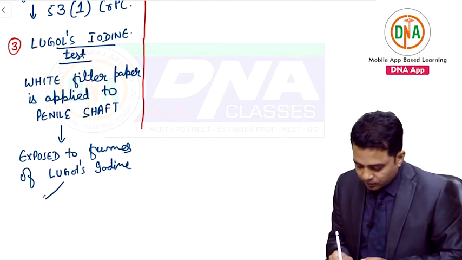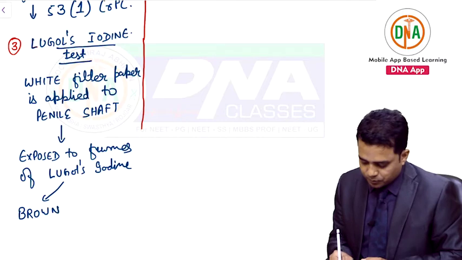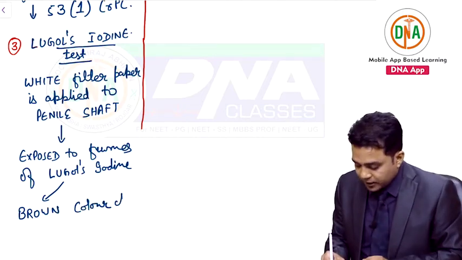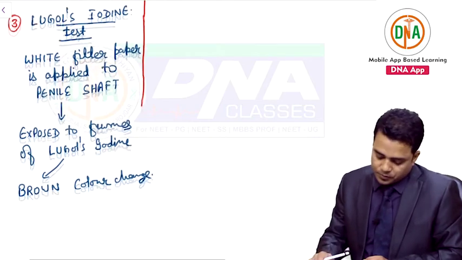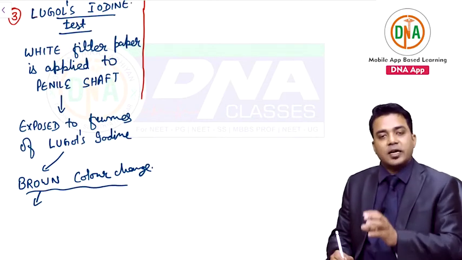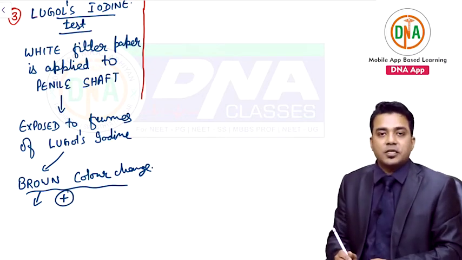If I get a brown color change, white filter paper turning brown, I will say that this test is positive. Brown color change indicates positivity.